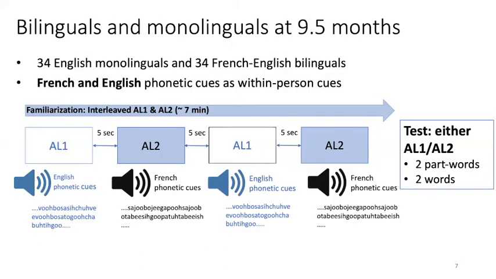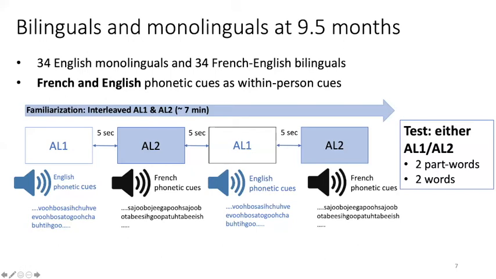We first test whether bilingual and monolingual infants around 9.5 months old can segment words from two artificial languages, artificial language 1, AL1, and artificial language 2, AL2. When we present these two languages to the babies during familiarization, we present them in an interleaved way in order to mimic the language mixing context. There is only one cue that separates these two languages. For example, AL1 was presented in French phonetic cues, then AL2 will be presented in English phonetic cues.